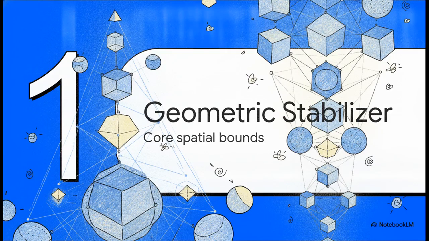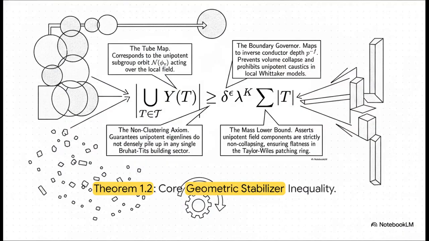All right, let's start with part 1, the geometric stabilizer. Now, what's really interesting about this core inequality of Theorem 1.2 is how it bounds the total union volume of unipotent subgroup orbits. By doing that, this equation guarantees that continuous root spaces do not oversaturate localized sectors. It acts as a strict geometric stabilizer, ensuring that our unipotent field components are strictly and safely non-collapsing.